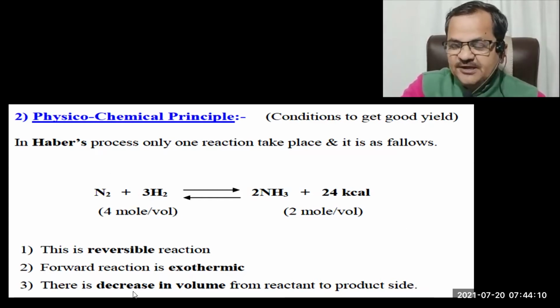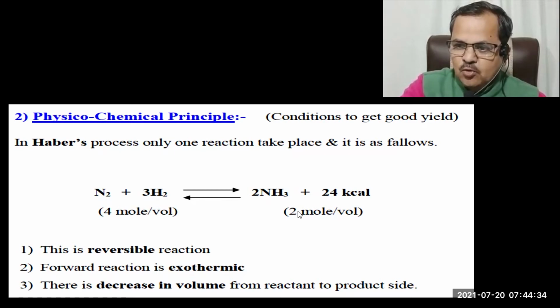Then what is the third information? Here there is a decrease in volume from reactant to product side. That means here this is 1 mole, this is 3 mole, isn't it? And this is 2 mole. So total here 1 plus 3 is equal to 4 moles or 4 volume.